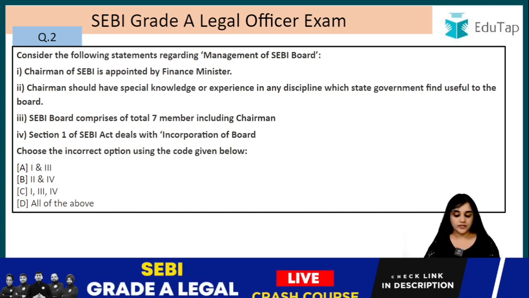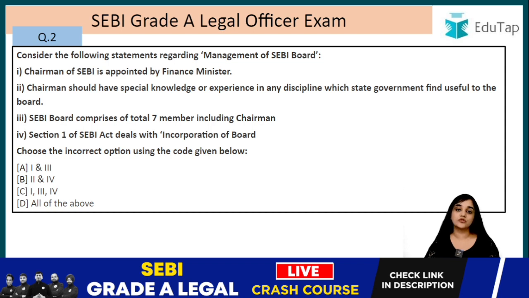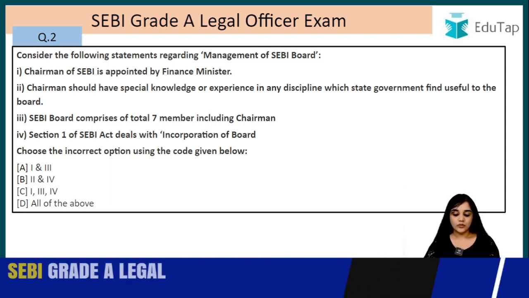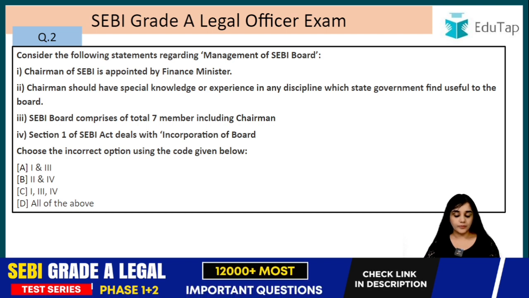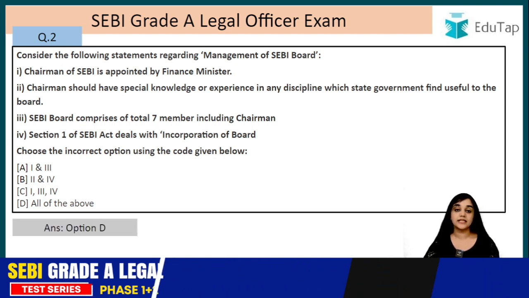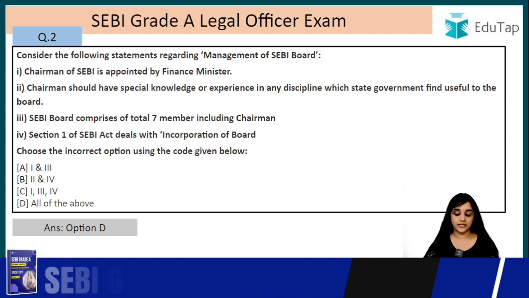SEBI board comprises a total of 7 members including the chairman. This is also incorrect. It actually has 9 members including the chairman. Section 1 of the SEBI Act deals with the incorporation of the board. We have just read it is not section 1 but section 3. So that means all of these statements are incorrect. That is why the answer is D, that is all of these statements are incorrect.